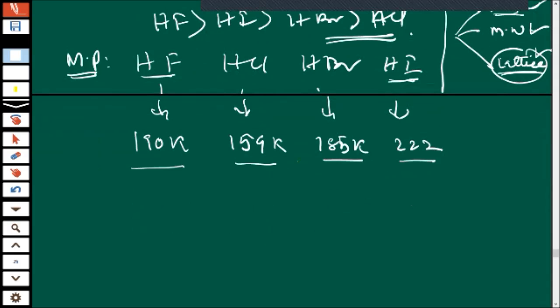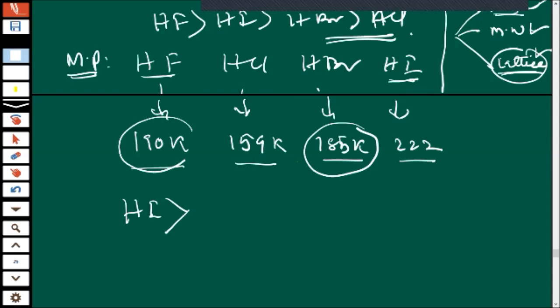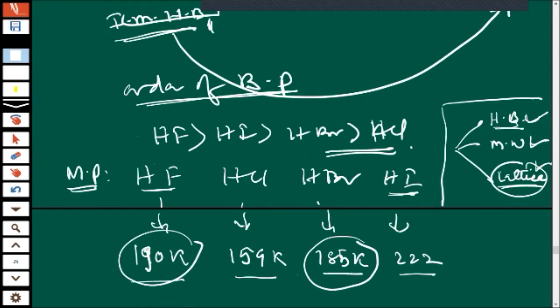HI shall have the highest melting point. Very nice. HI is the highest, then HBr. Are you sure? No, wait. HF being the lowest, HF shall be at the end. HF is the lowest melting point. HF, it is having 190 value. But it shall have lowest melting point. Who told? No, wait. I'm confusing myself. Cool down. No need to get confusion, okay?